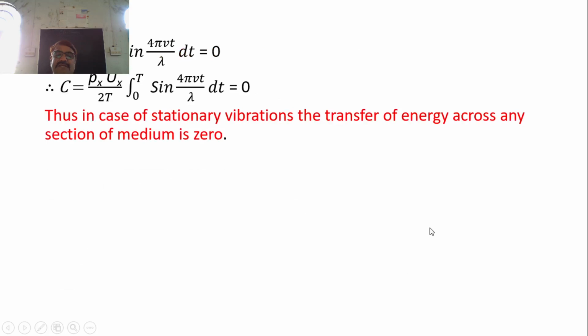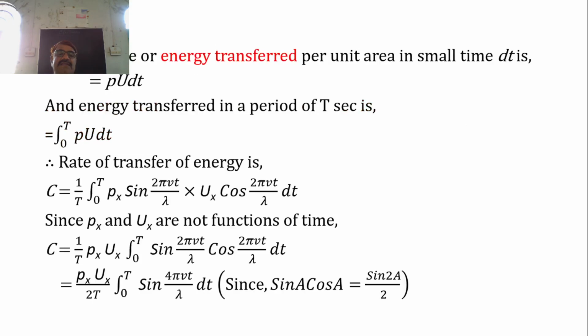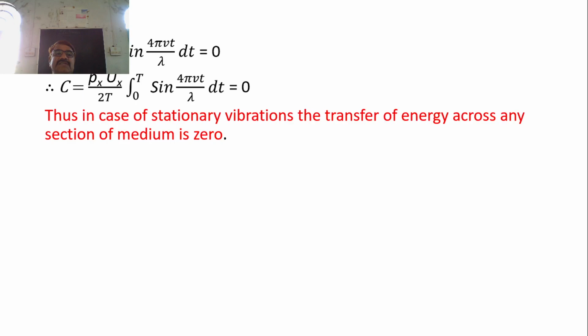The important point is that the integral of sine 4 pi Vt by lambda dt appears here, and its value is 0, since sine is a function of period 2 pi and its integration over a complete period is equal to 0. Therefore, C equal to ux Px upon 2T integral 0 to T of sine 4 pi Vt by lambda dt equals 0. Thus, in the case of stationary vibration, the transfer of energy across any section of the medium is 0, or simply there is no transfer of energy in a stationary wave.